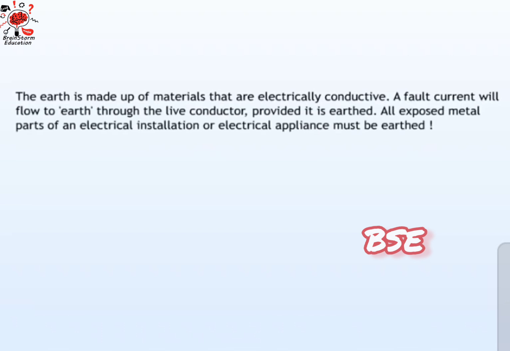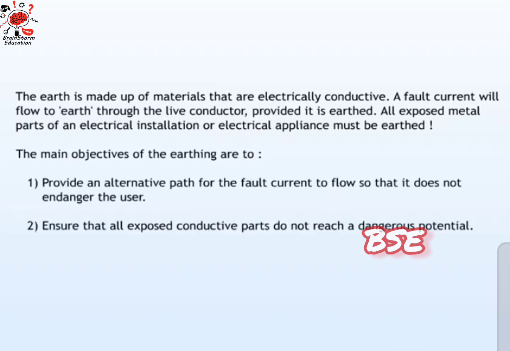The earth is made up of materials that are electrically conductive. A fault current will flow to earth through the live conductor provided it is earthed. All exposed metal parts of an electrical installation or an electrical appliance must be earthed. The main objectives of the earthing are to: 1. Provide an alternative path for the fault current to flow so that it does not endanger the user. 2. Ensure that all exposed conductive paths do not reach a dangerous potential.